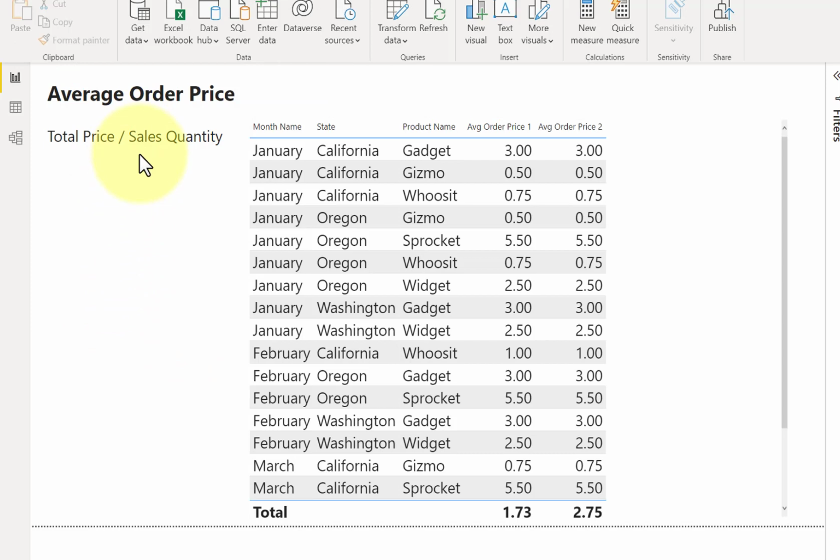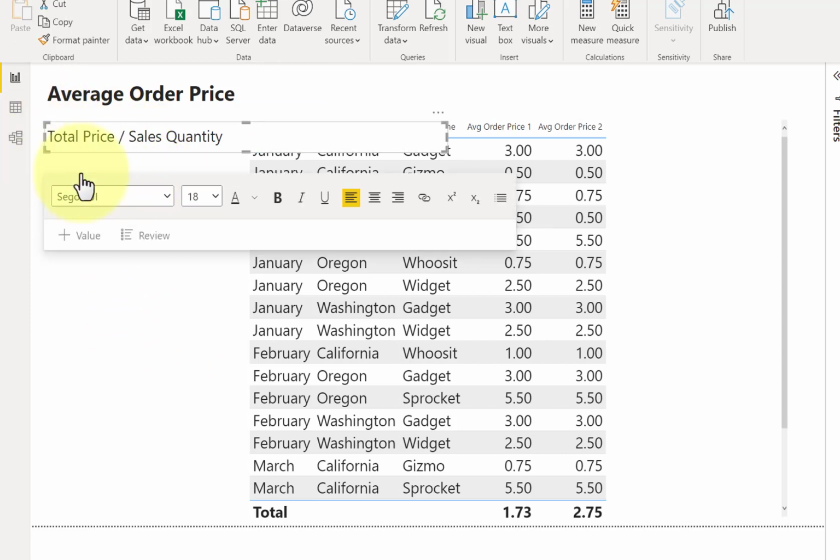The requirement given to us is take the total price and divide it by the sales quantity. In one case, I'm taking the sum of the total price and dividing it by the sum of the sales quantity. In the other calculation, I'm taking the total price of the detail row, dividing it by the sales quantity at the detail row, and then taking the average of those values to my totals.